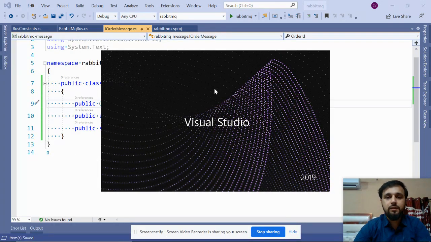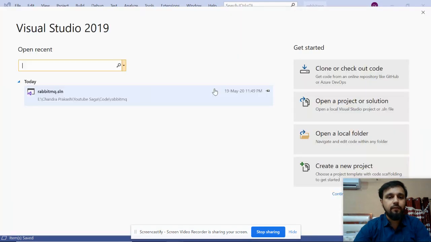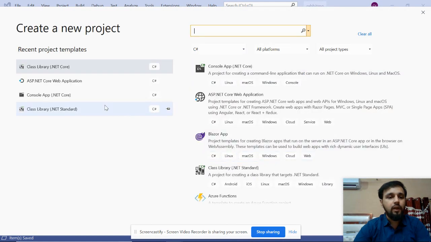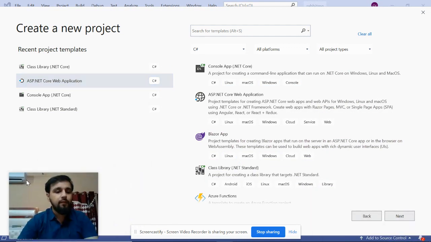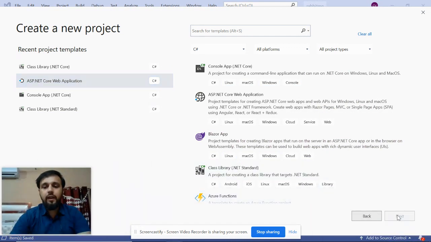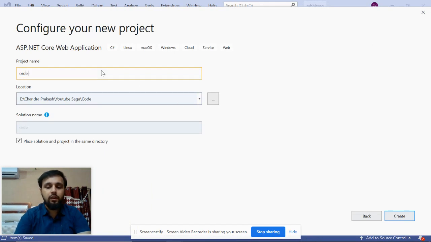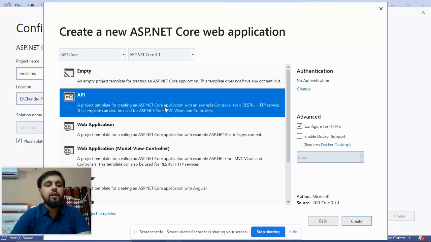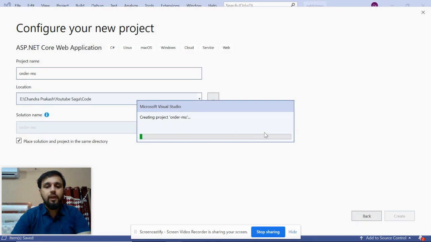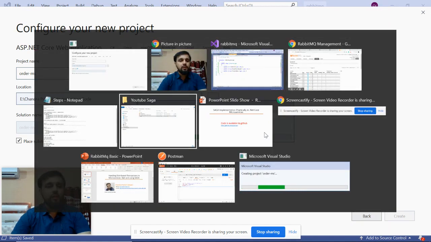Let's create a microservice, the first microservice, and it should be an easy one. Click on create new project and create an ASP.NET Core web application this time. Click on next, and you can name it OrderMS, that means order microservice. Click on next or create, and then choose the empty or maybe API one, so that would be easy for us, and see what the next steps are.